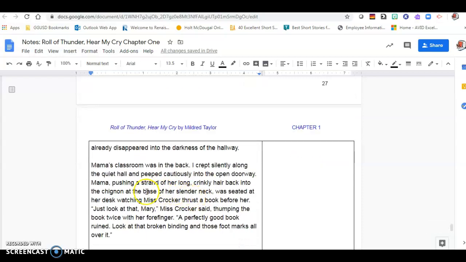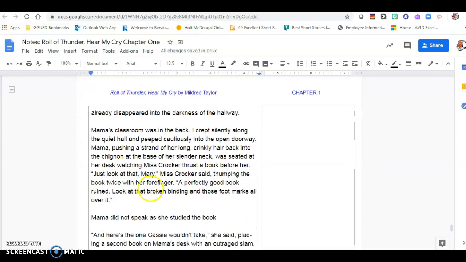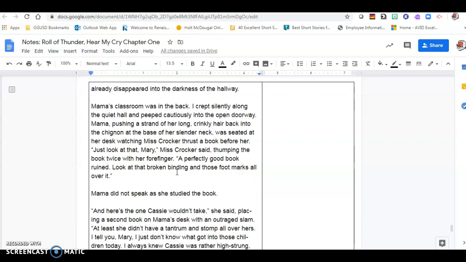Mama's classroom was in the back. I crept silently along the quiet hall and peeped cautiously into the open doorway. Mama, pushing a strand of her long, crinkly hair back into the chignon at the base of her slender neck, was seated at her desk watching Miss Crocker thrust a book before her. "Just look at that, Mary," Miss Crocker said, thumping the book twice with her forefinger. "A perfectly good book ruined. Look at that broken binding and those footmarks all over it."